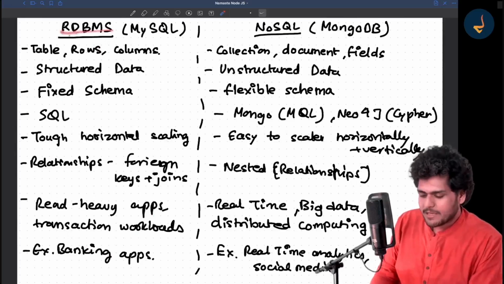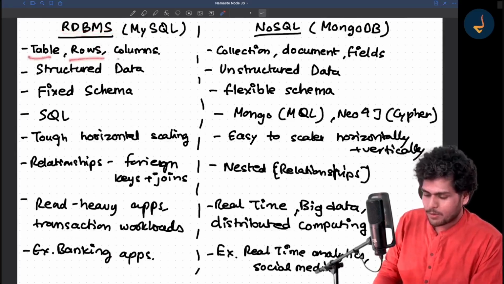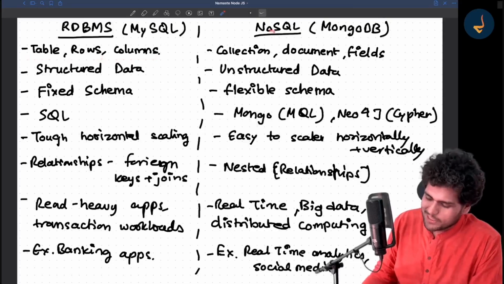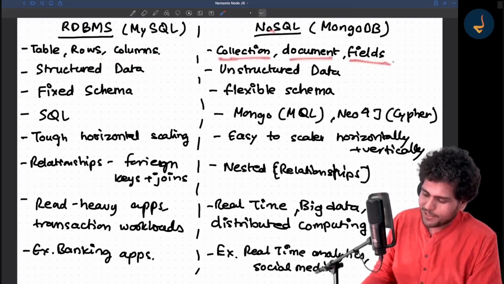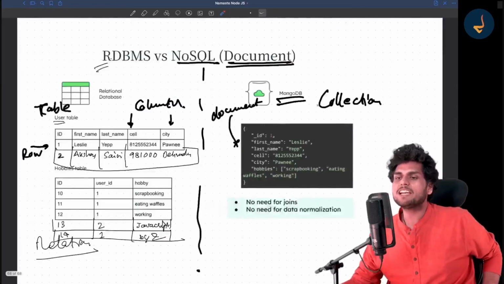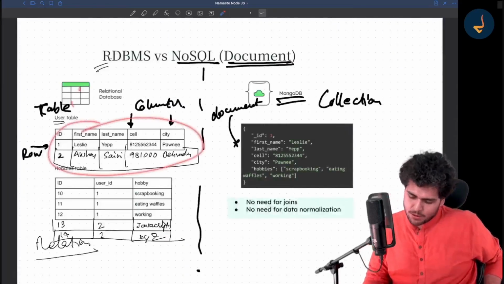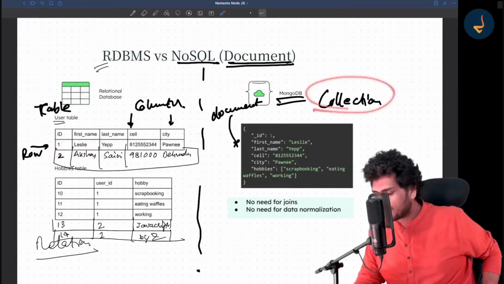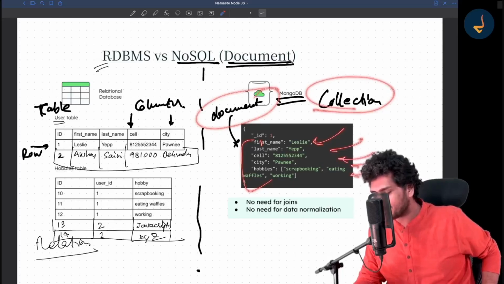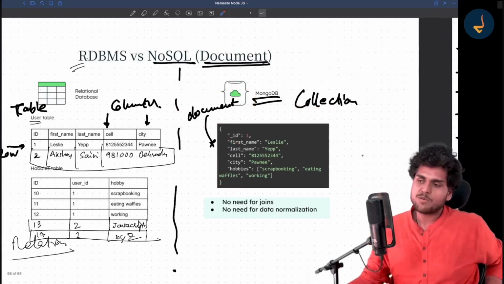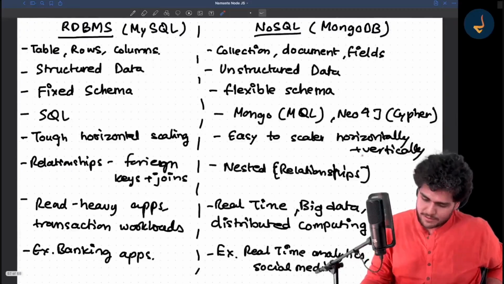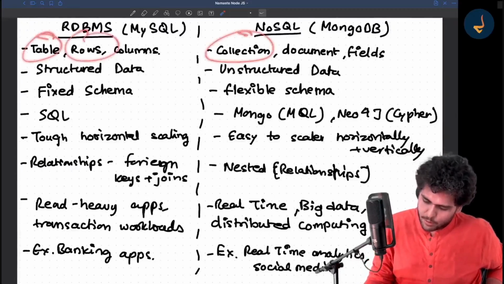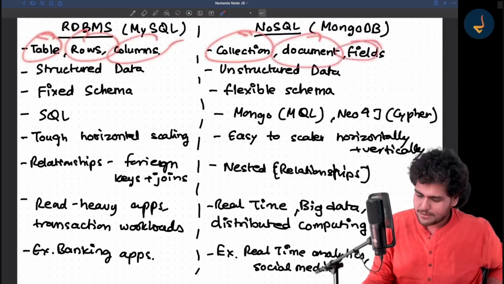Now in RDBMS, you have already seen that we use tables, rows and columns. Over in a NoSQL database, we use collections, documents and fields. Let me tell you once again. You have a table. This is a row. These are columns. In NoSQL, we have collection, document and fields. This one thing is a field. There are 7 fields over here. So table is like collection, rows are like documents and columns are like fields.